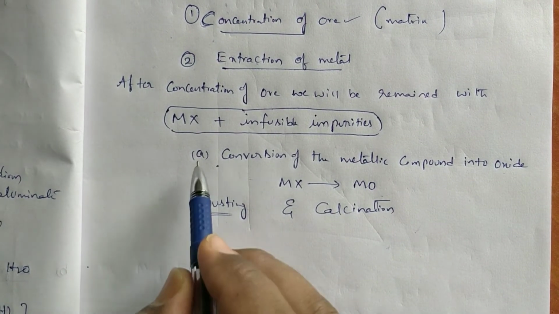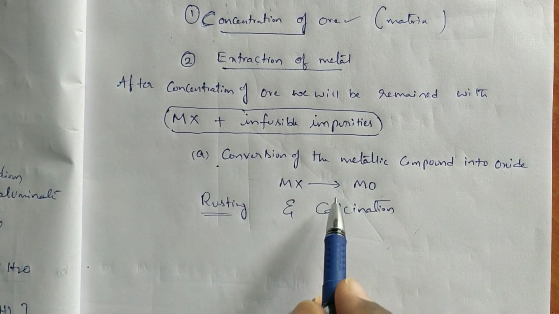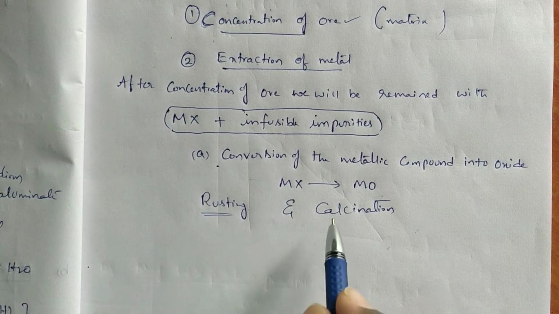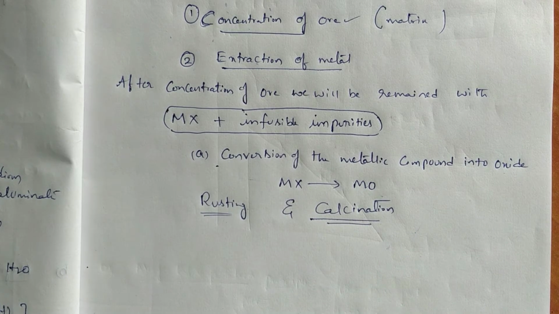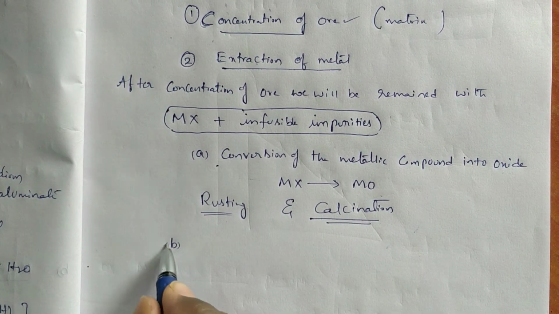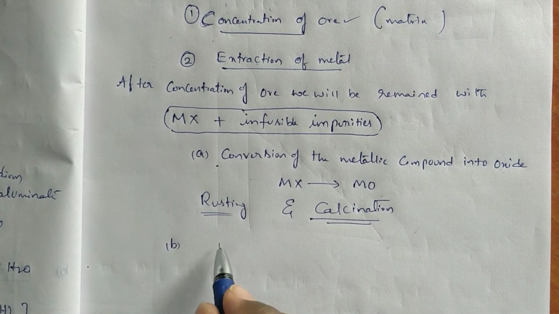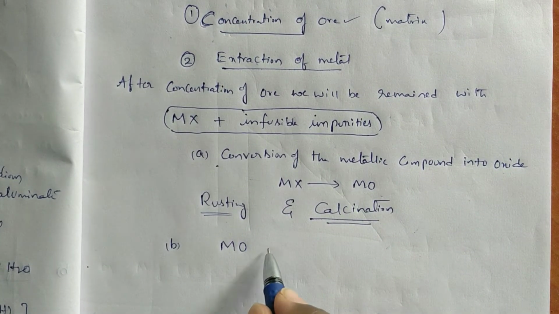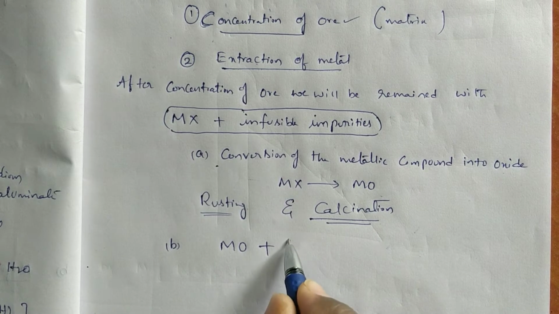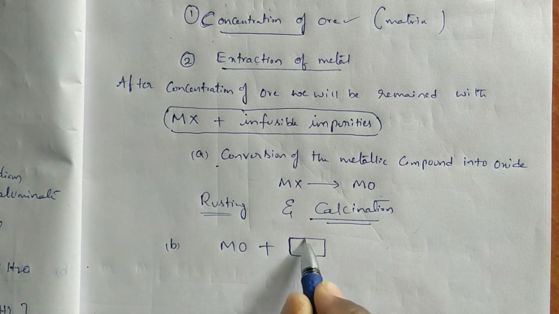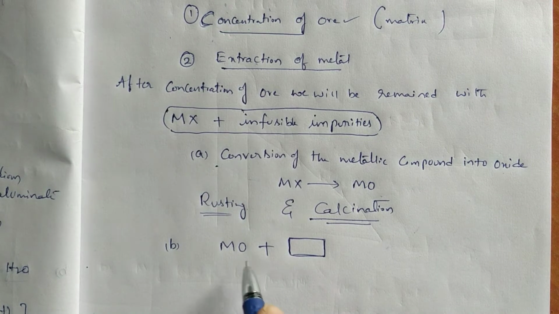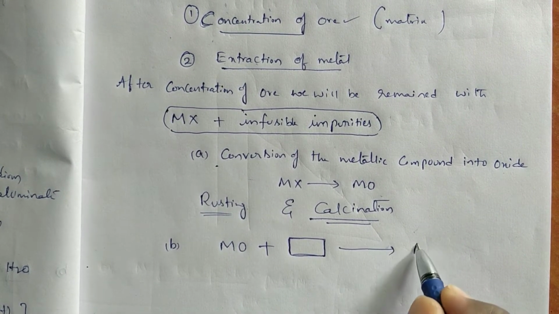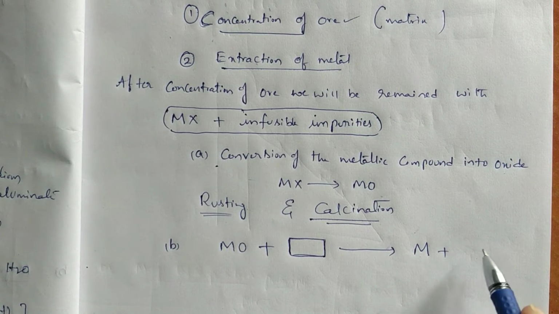Is it okay? So A, conversion of the metallic compound into oxide. MX is converted to MO by using the methods called roasting and calcination. And second one, B. This metallic oxide, whatever is obtained from step A, will be reacted with one substance to form metal plus another substance.